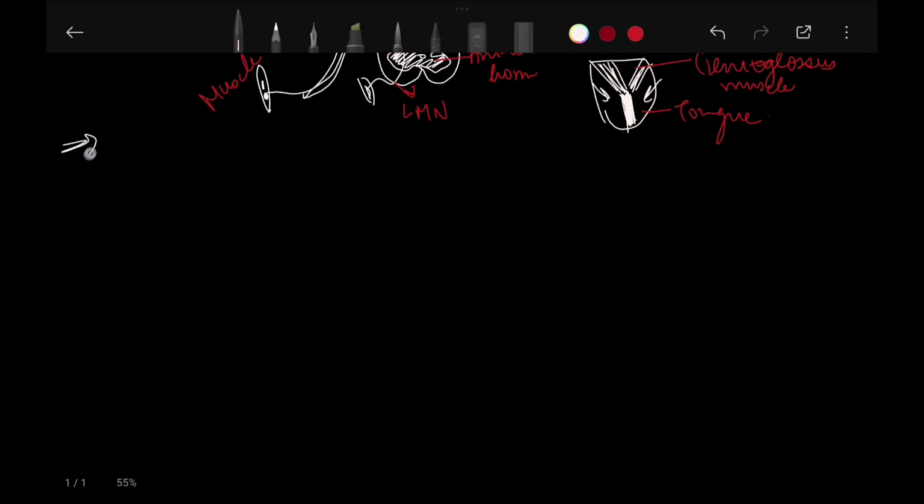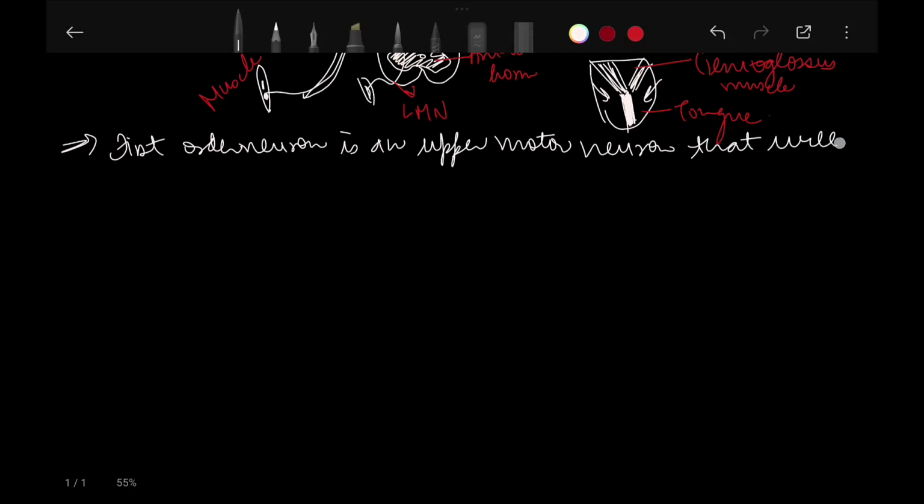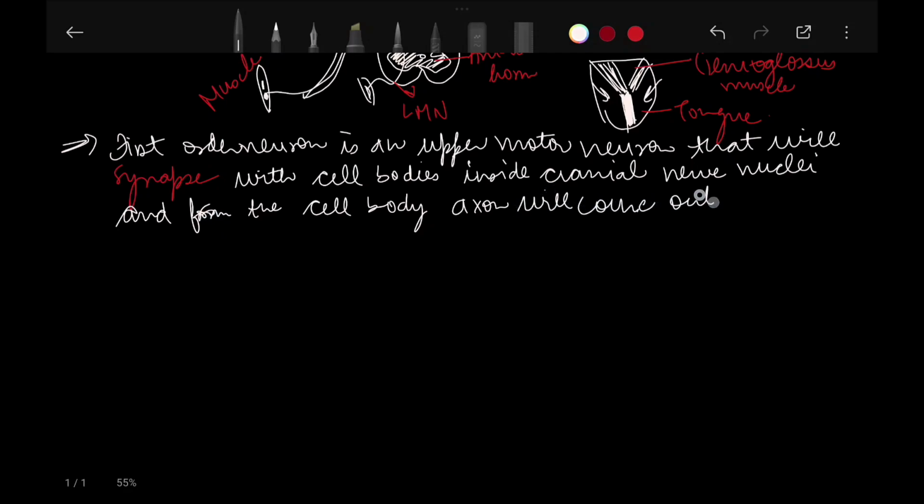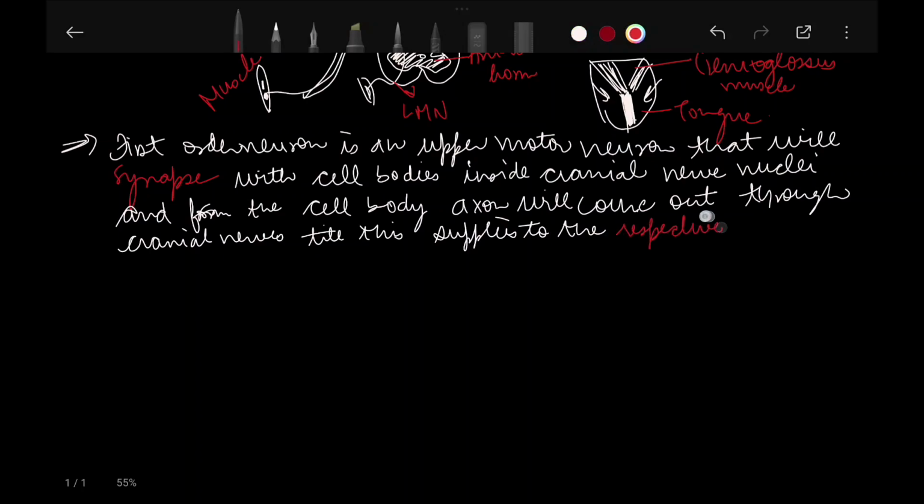Now coming to the next point. The first order neuron is an upper motor neuron that will synapse with cell bodies inside the cranial nerve nuclei, and from the cell body axon they'll come out through cranial nerves till this supplies the respective muscle, okay.